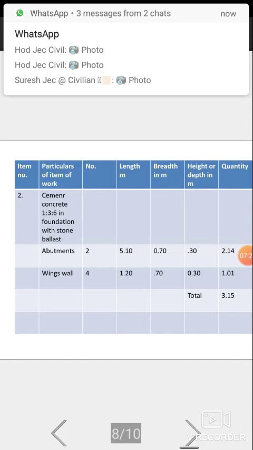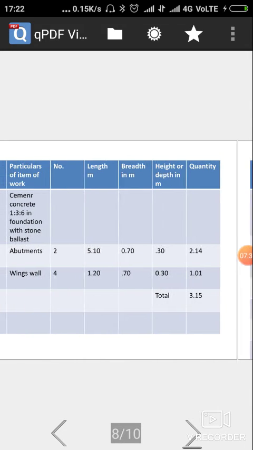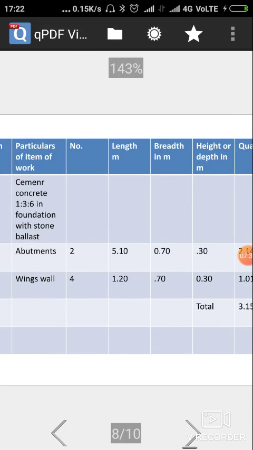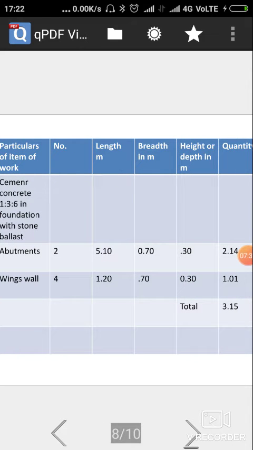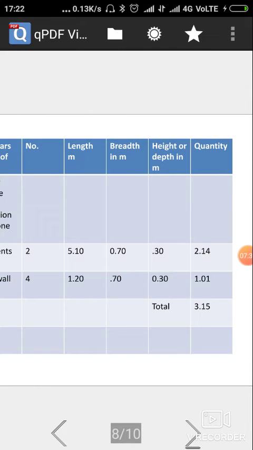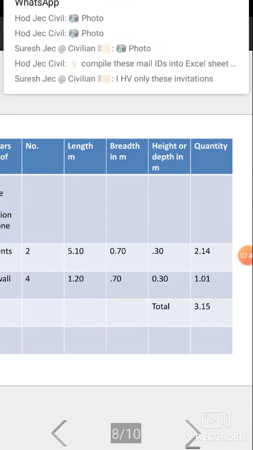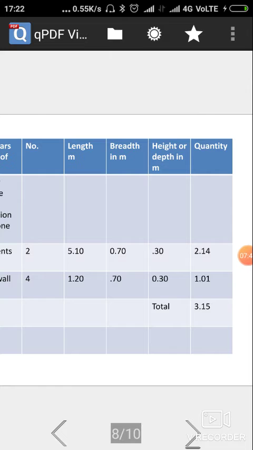So total quantity will be 2.14 meter cube. For wing walls, 4 wing walls are there. Length is 1.20 meter, width is 0.70, height is 0.30 meter. Total quantity is 1.01 meter cube. So total volume is 3.15 meter cube.